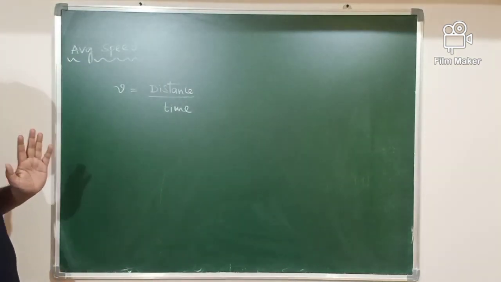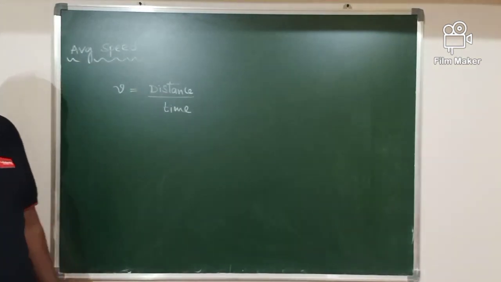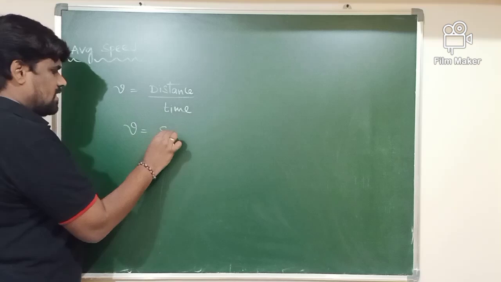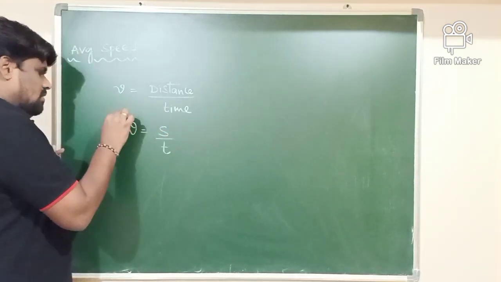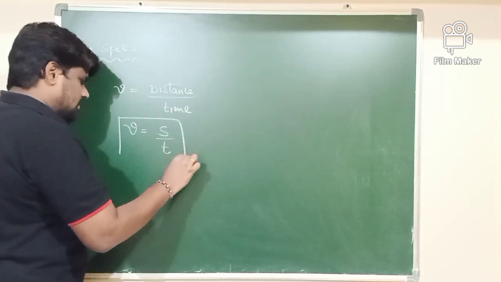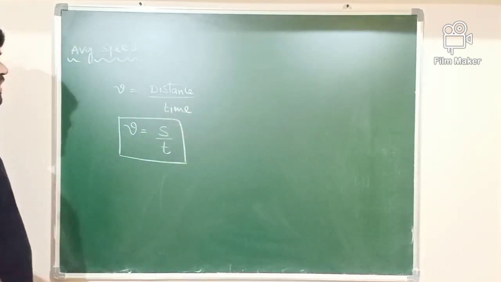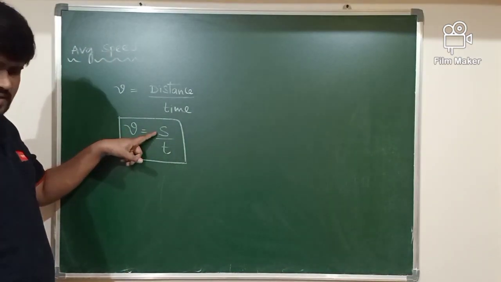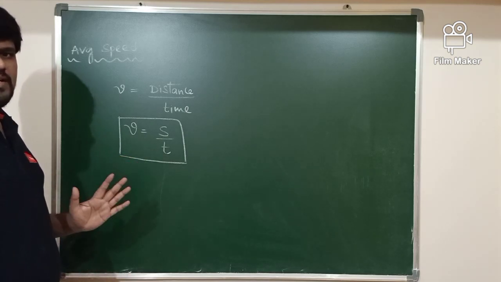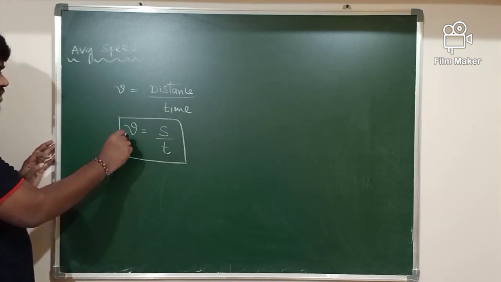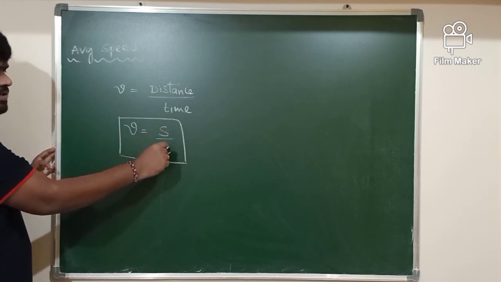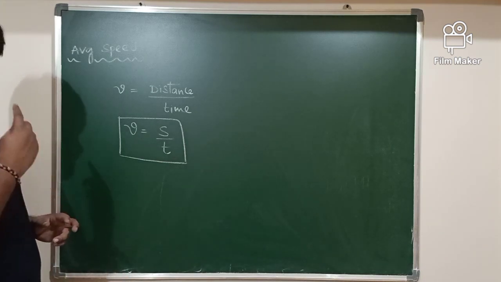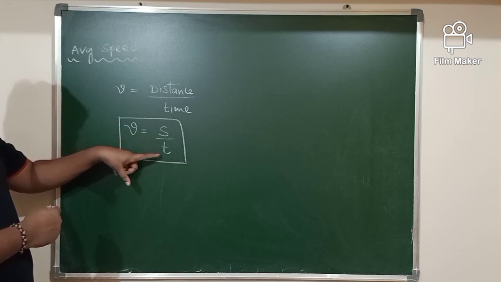The speed of a body is calculated by using the formula distance divided by time taken, or V equals S divided by T, where S is the distance travelled and T is the time taken. This is the relation between speed, distance and time.